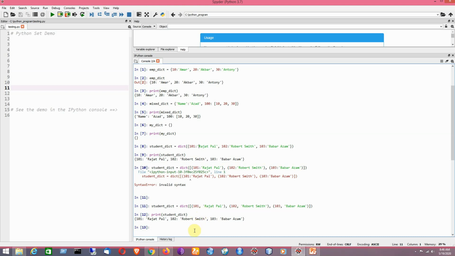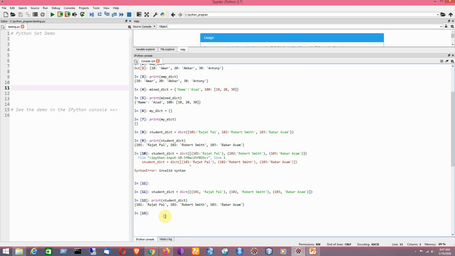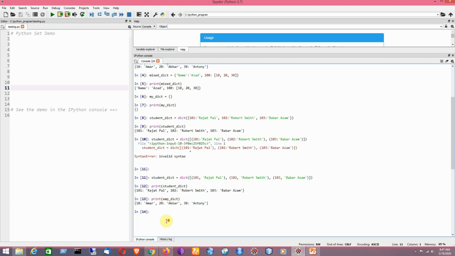Now I would like to access elements of a dictionary. How can you access the elements of a dictionary? For example, first I need to show what the contents of the dictionary are. So it is the contents of the dictionary. Now suppose I would like to access, for example, this value which has the key 20.